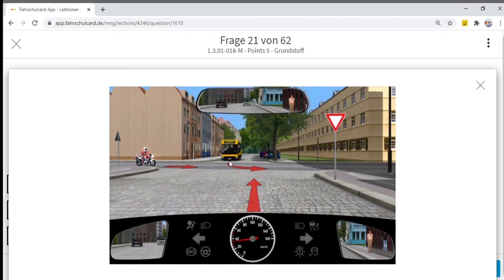When both have the same priority, the motor vehicle which is taking a left turn has to give way to the traffic which is proceeding straight ahead. It means the bus is taking a left turn, so the bus has to allow us to go straight. So the motorcyclist is clear. The motorcycle has the priority as we are moving straight, and the bus is going to take the left turn. We have the priority above the bus, and then the bus comes.